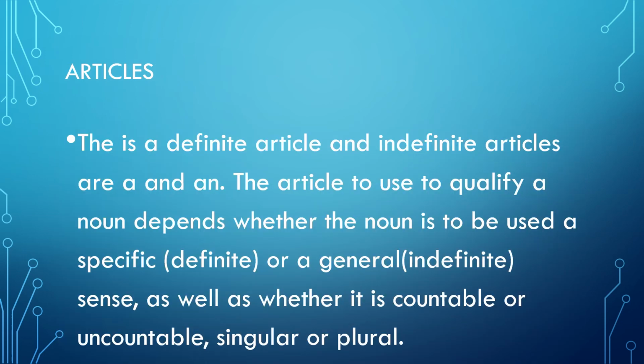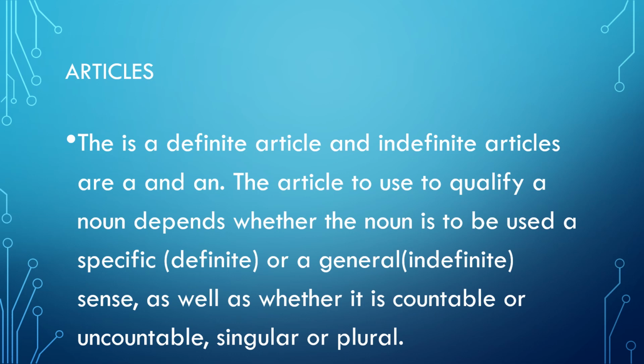Articles. There are three articles: the, a and an. The is a definite article and indefinite articles are a and an. The article to use to qualify a noun depends whether the noun is to be used as specific, definite or a general, indefinite sense, as well as whether it is countable or uncountable, singular or plural. In this topic, we will discuss about the articles the, a and an.